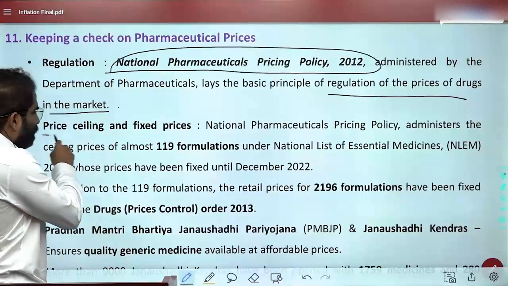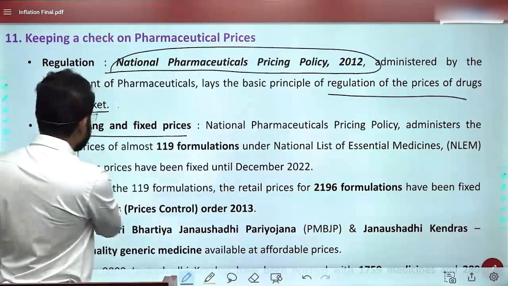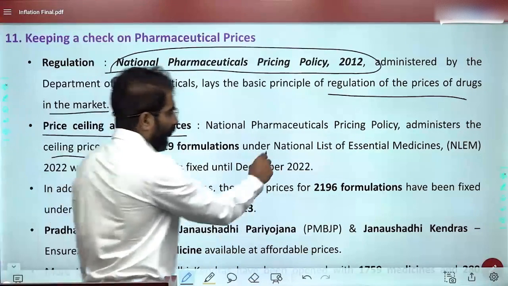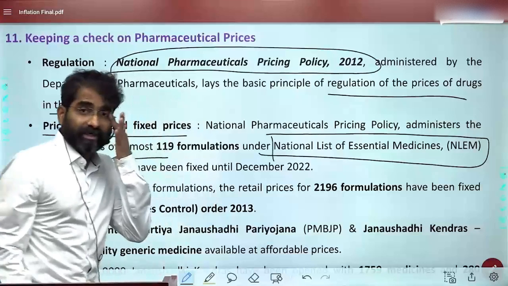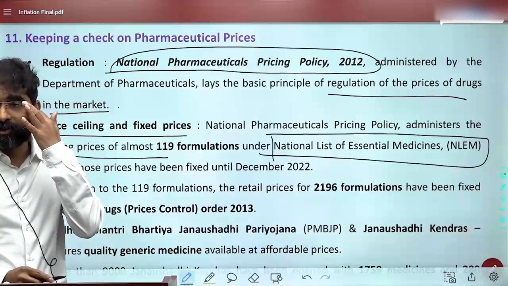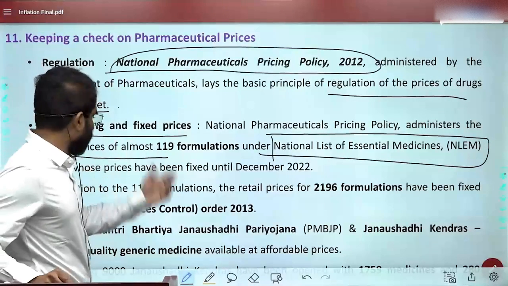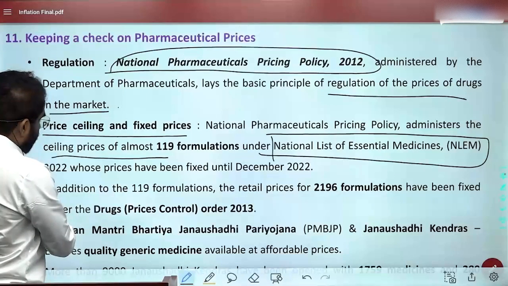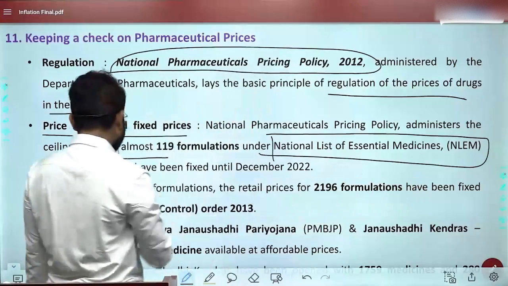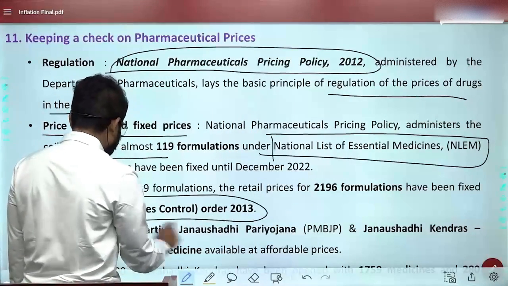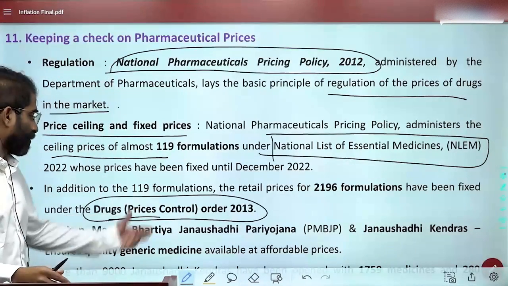So this is basically about the price ceiling and fixed prices. The National Pharmaceutical Pricing Policy administers the ceiling prices of many formulations under the essential medicines, NLEM. So these essential medicines, at what price they have to be sold, this has to be decided. Beyond a particular limit, the prices should not increase. In addition to these formulations, the retail prices of these formulations have been fixed under the Drug Prices Control Order 2013. So which drug would be at which rate, all that will be decided as per this.